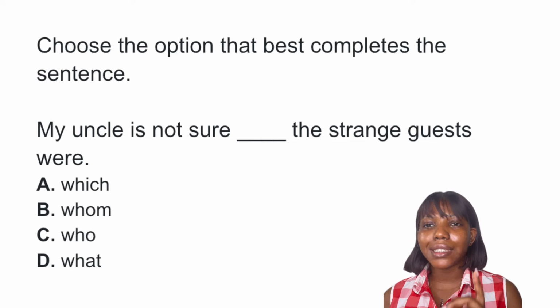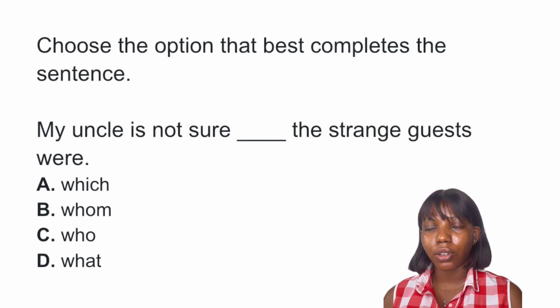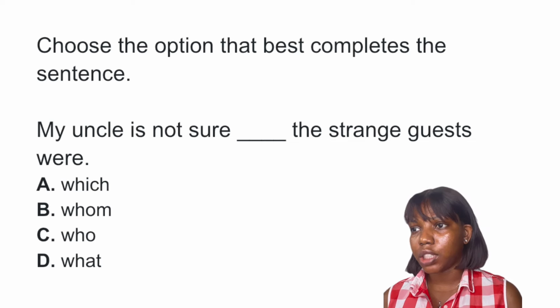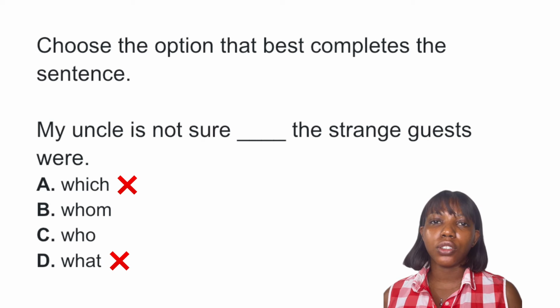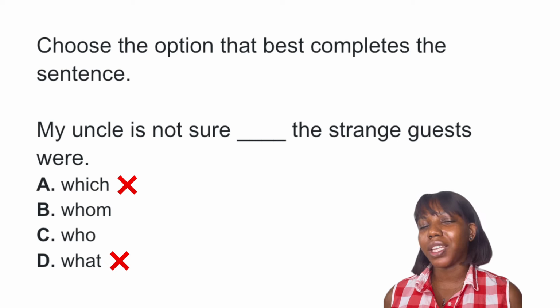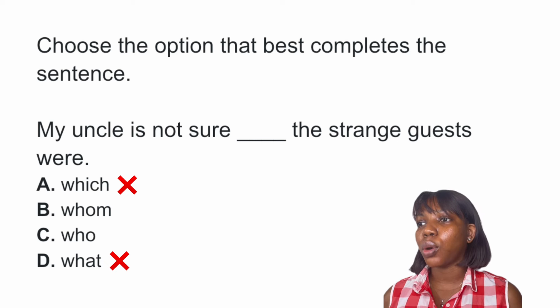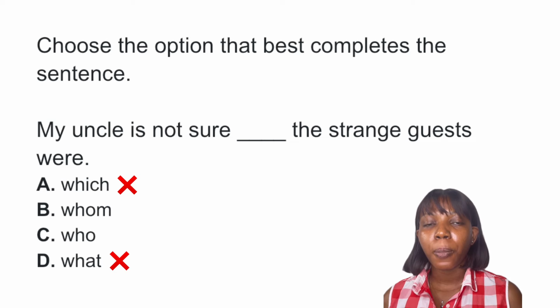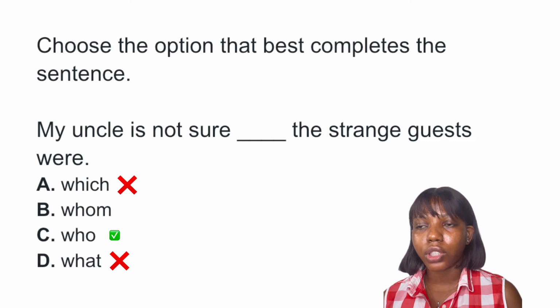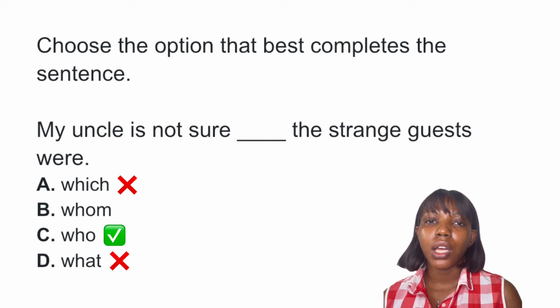Okay, so let's start by eliminating the options that are not correct. We'll start by eliminating options A and D, which and what. Why? Because they are used for selections or for things rather than people. So we are left with options B and C, whom and who. Now here's the explanation. The best answer to this question is option C, who.